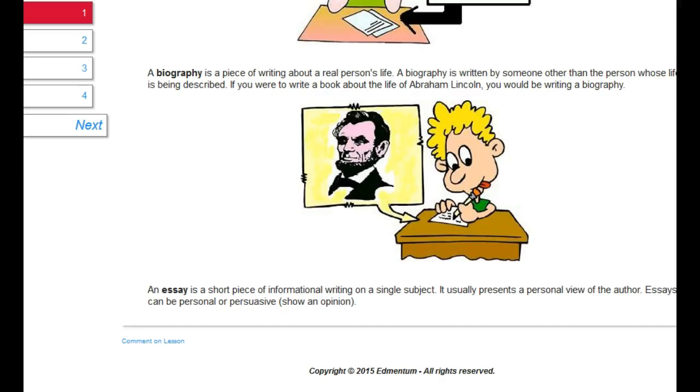A biography is a piece of writing about a real person's life. A biography is written by someone other than the person whose life is being described. If you were to write a book about the life of Abraham Lincoln, you would be writing a biography. An essay is a short piece of informational writing on a single subject. It usually presents a personal view of the author. Essays can be personal or persuasive.